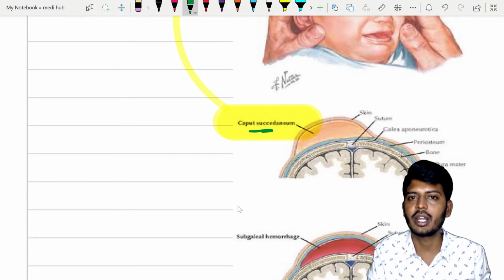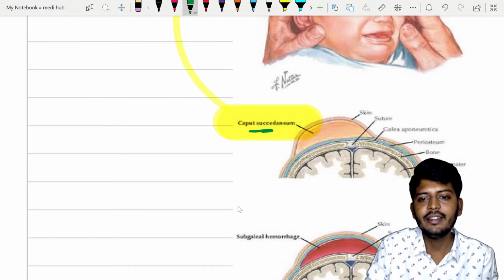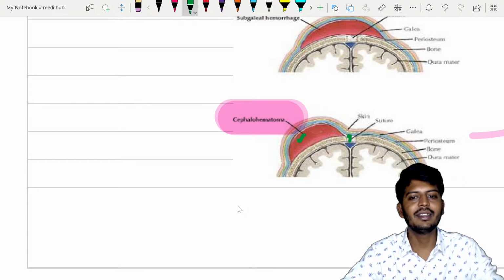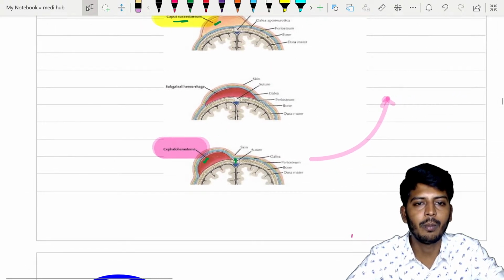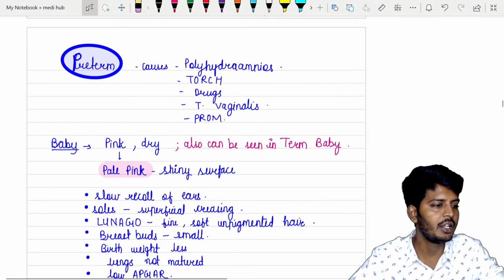But in caput succedaneum, it is crossing the suture line, and the next important point to be remembered is that it is a fluid accumulation. In cephalhematoma there is blood accumulation. So this is the story of cephalhematoma and caput succedaneum. Okay, let's go to the next condition, that is preterm.